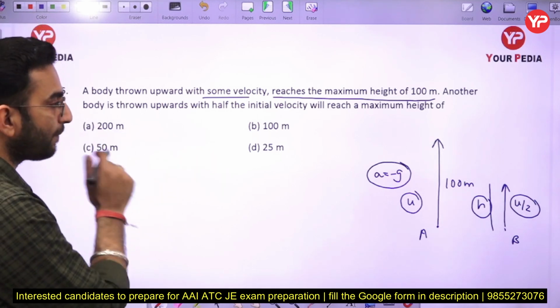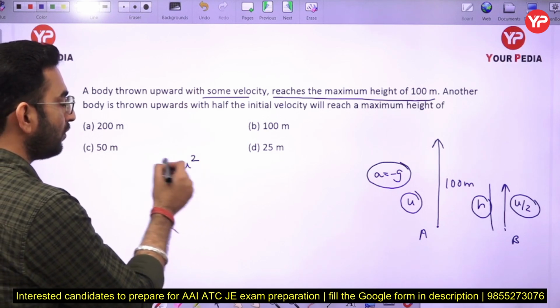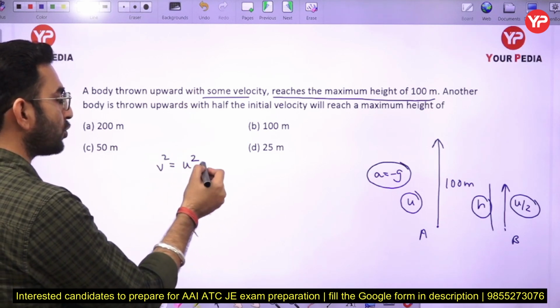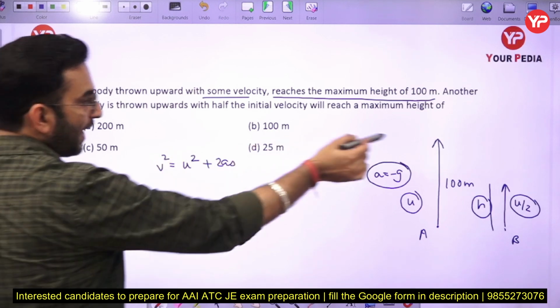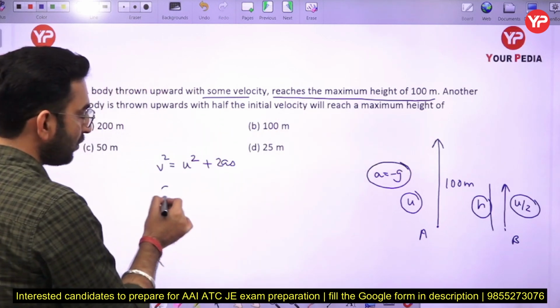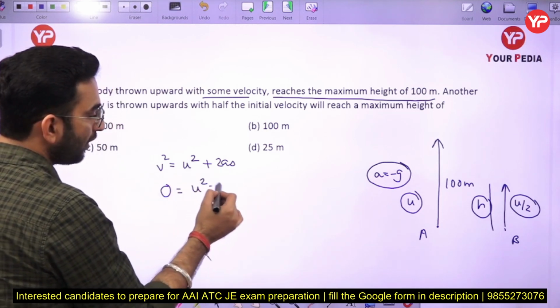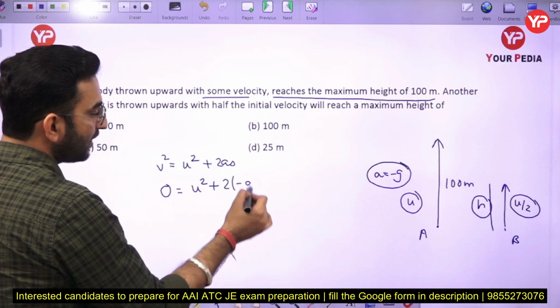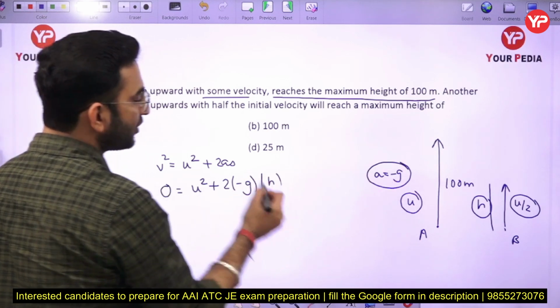So I can write v square equals u square plus 2as. And we know at the maximum height the velocity is going to be 0. Initial velocity is u, acceleration is minus g, and the distance covered is, let us say, h.